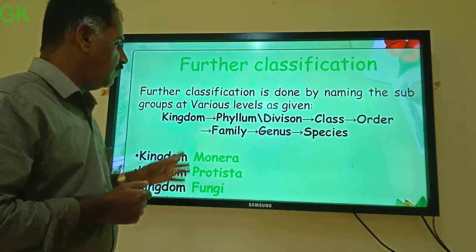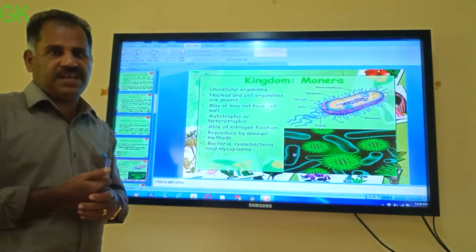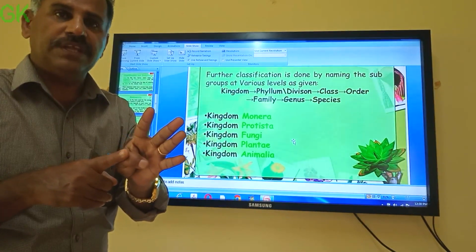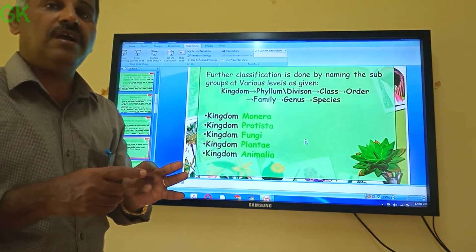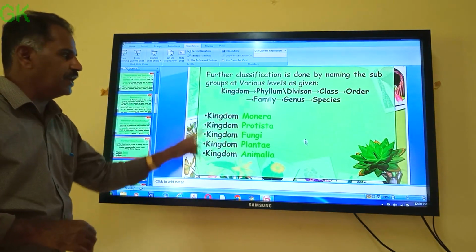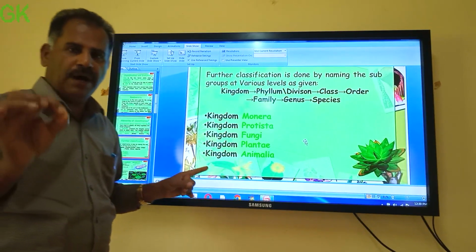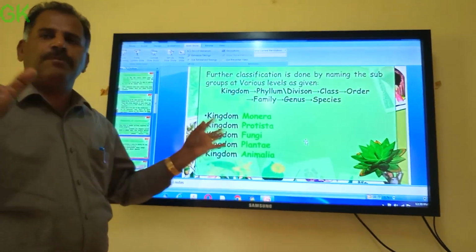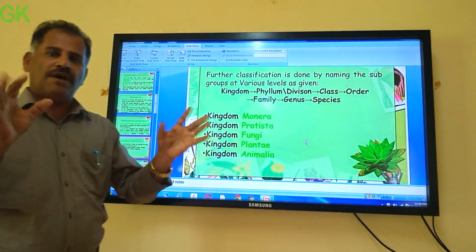Other than this, a 6 kingdom classification is there, proposed by Carl Woese. But we want to concentrate on the 5 kingdom classification proposed by Whittaker.